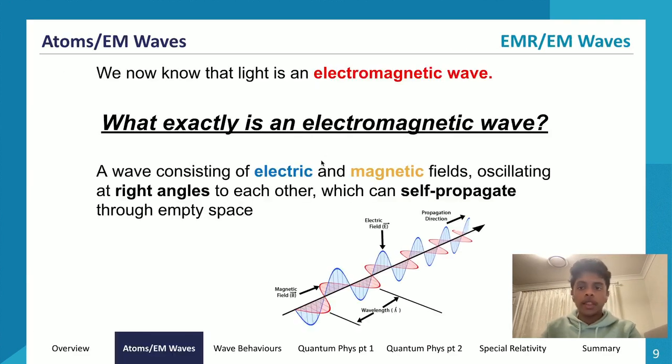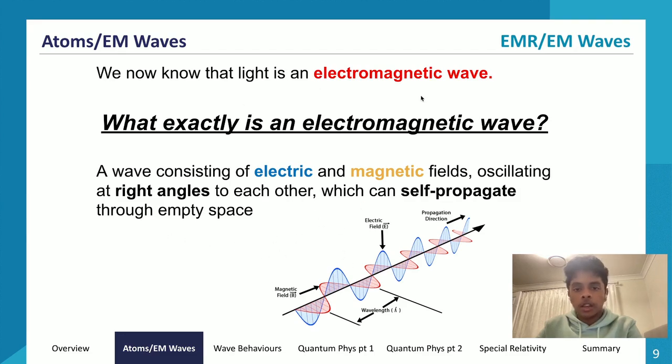So with that said, let's get into electromagnetic radiation and electromagnetic waves. Most of you will know that light, we consider it an electromagnetic wave. And if you see over here, it's in red. So we need to ask ourselves, what exactly is an electromagnetic wave? Can I define what an electromagnetic wave is? If you look over to the bottom of our slide, we've defined an electromagnetic wave as a wave consisting of electric and magnetic fields oscillating at right angles to each other, which can self-propagate through empty space. Empty space indicates that it doesn't need a medium to travel through.